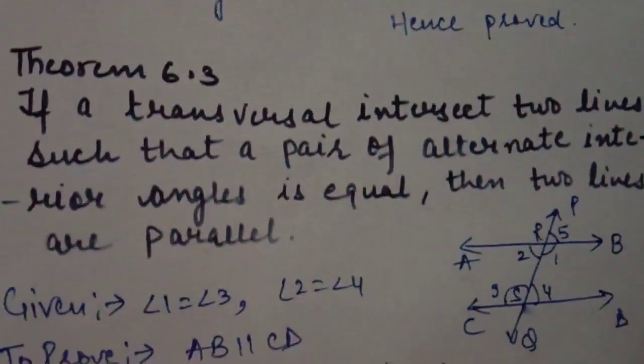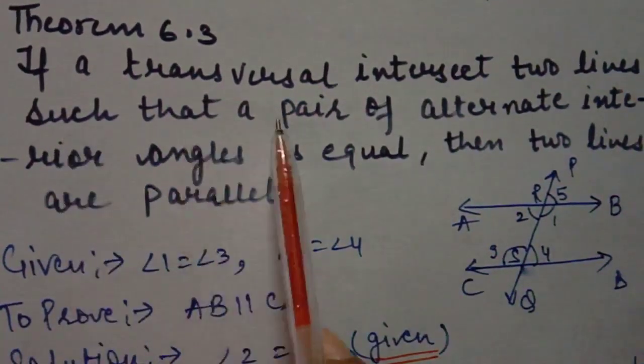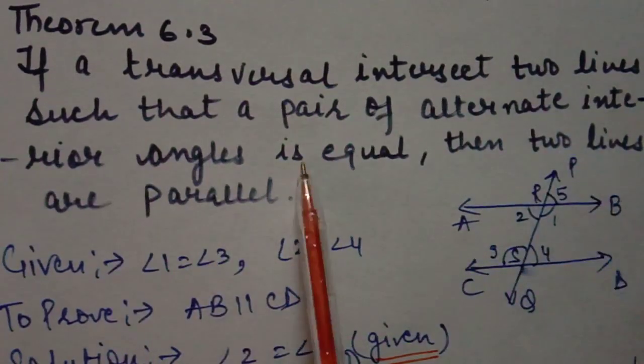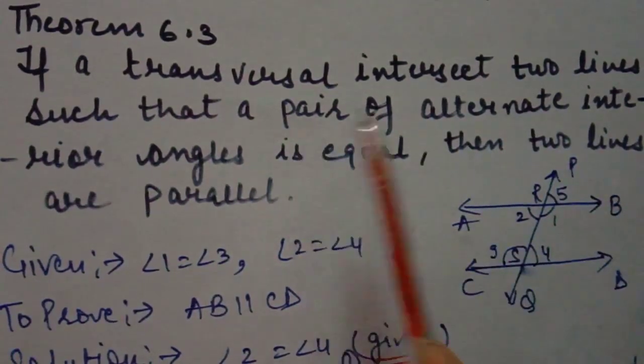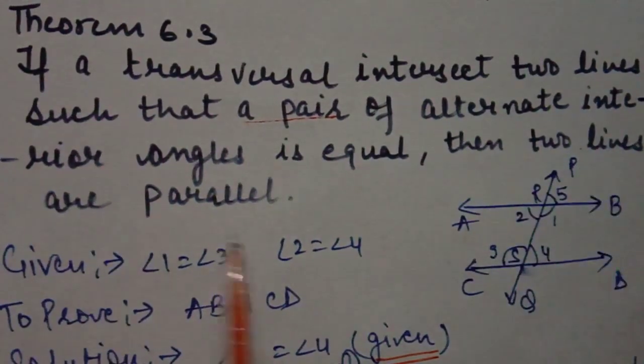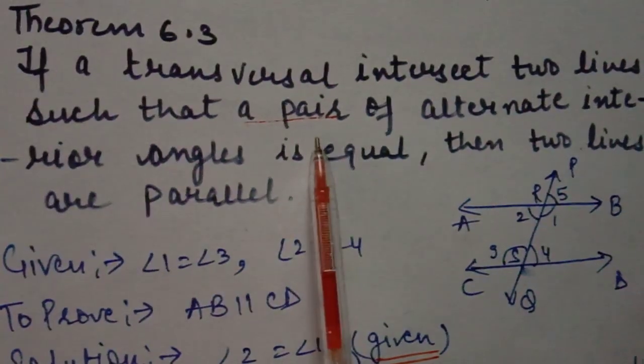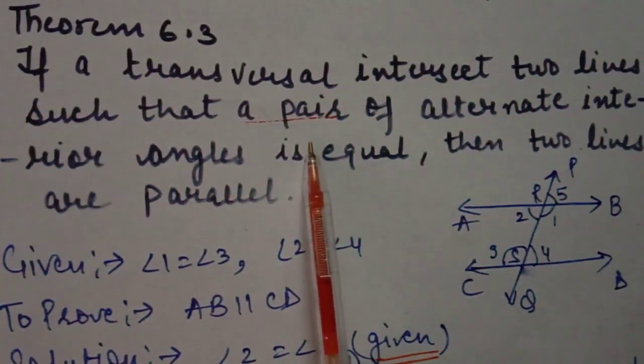Next theorem, theorem 6.3. If a transversal intersects two lines such that a pair of alternate interior angles is equal, then the two lines are parallel. It is opposite to theorem 6.2, the converse of theorem 6.2.